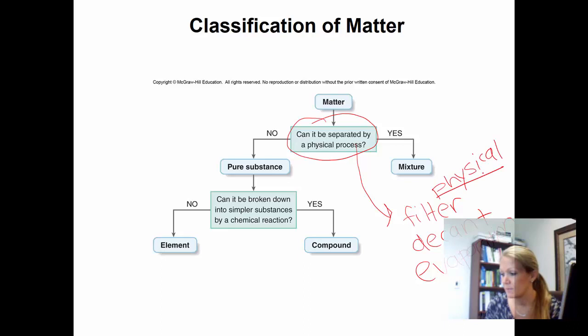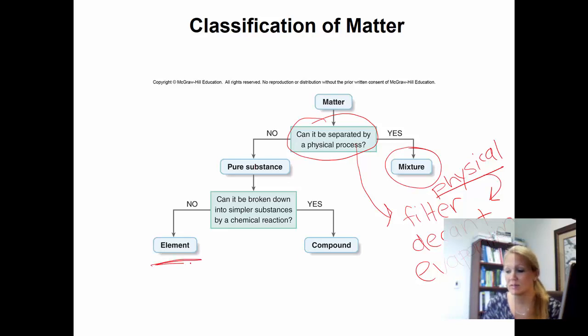And so if you can filter it, or you can pull it apart with your hands, or you can decant it off, or there's some way that you can physically separate two components, then this is going to be a mixture. If you can't, then it's going to be a pure substance. And there are two types of pure substance.